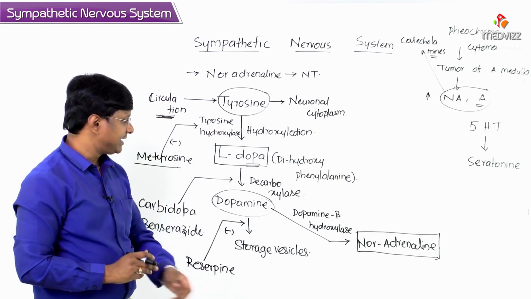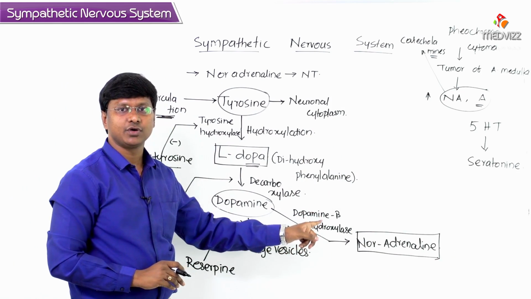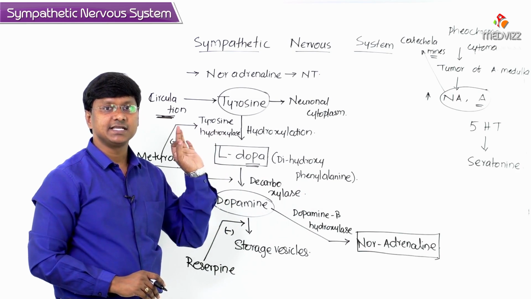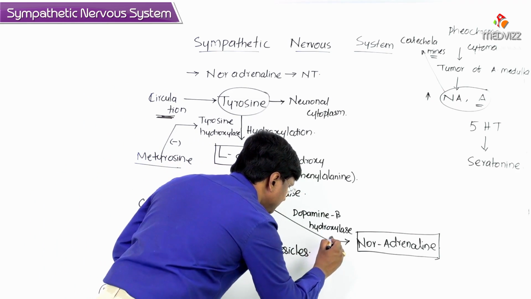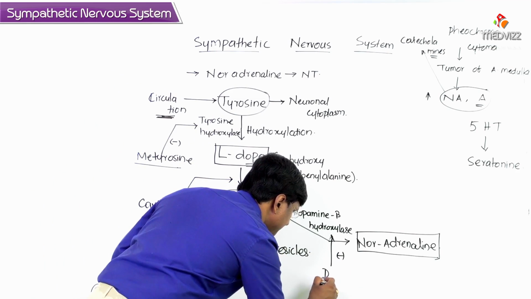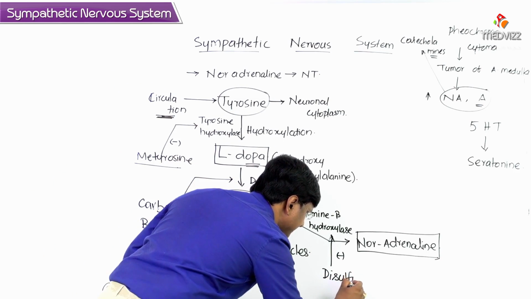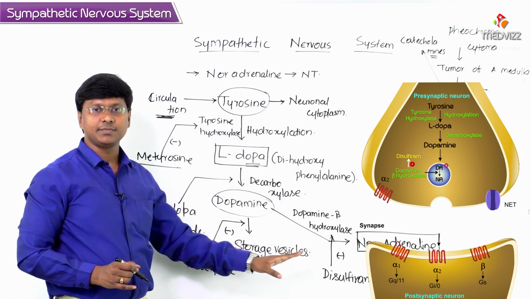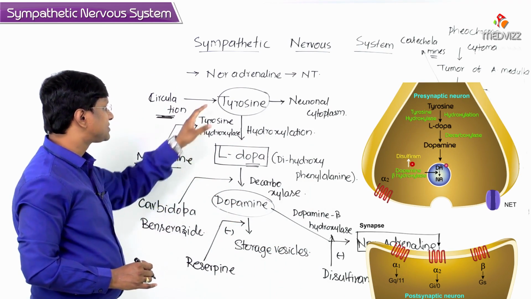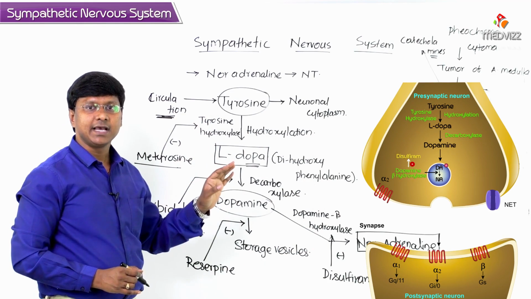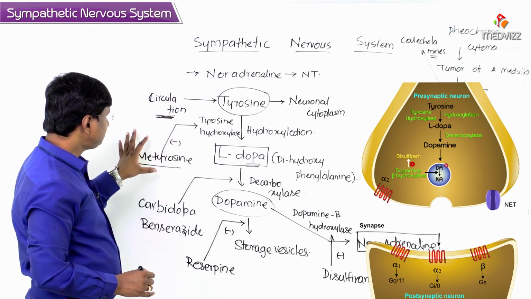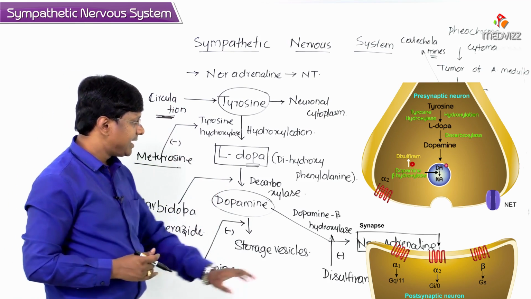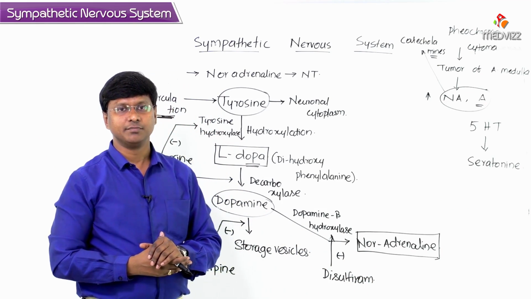Now, this enzyme, dopamine beta hydroxylase, is inhibited by a substance which is called disulfiram. Remember this point. So at each level, what I am trying to tell you is the enzymes which are useful for the conversion, and I am also trying to tell you what are the substances which can inhibit those enzymes. Now your noradrenaline is formed.